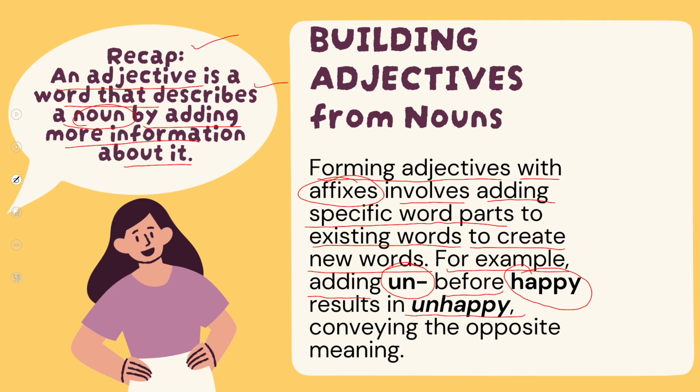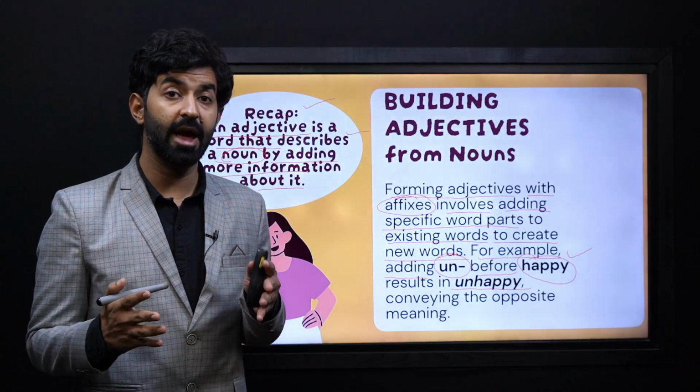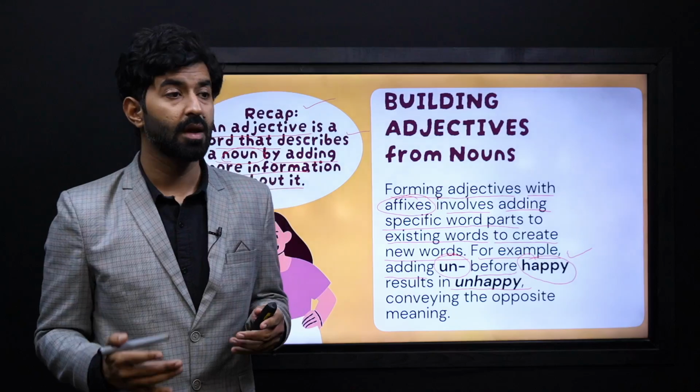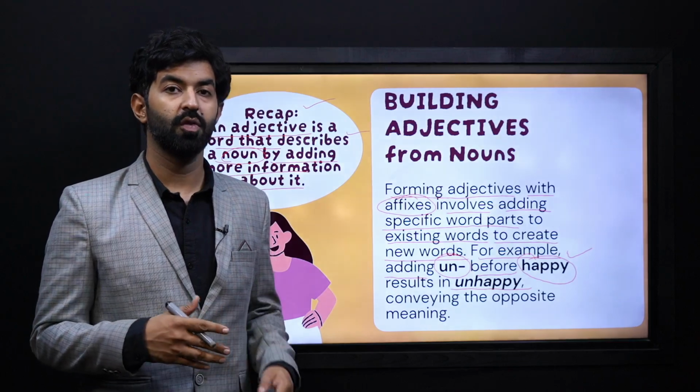Now, happy, when we added a specific group of words before this word, we made a different word, a new word. So, here it's an adjective, and when we added the prefix, as we know that prefixes are added before the root word, we make another adjective which is unhappy. Now these have two different meanings. Now we can see that by adding prefix before the word, we made a new word.